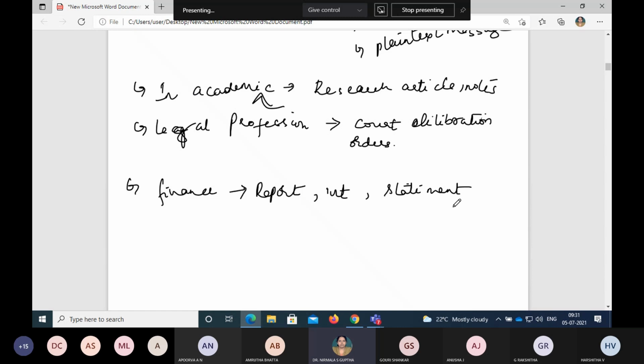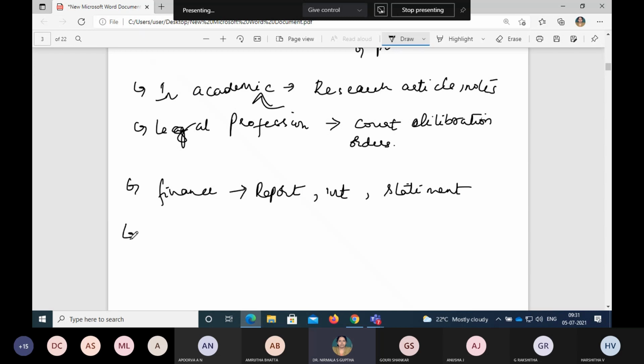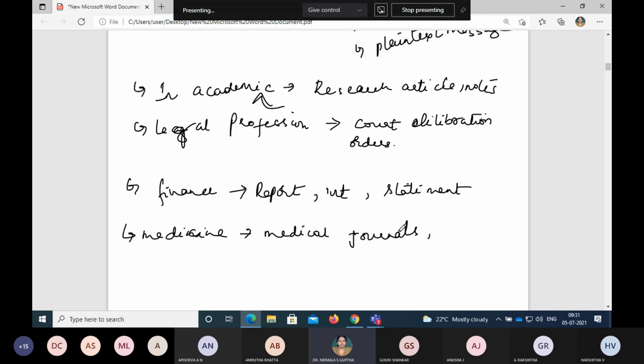When it comes to medicine or doctors, what kind of information will be floating around in the medical field? It could include medical journals, or historical information about the patient, a patient history: what treatment we have given and how the patient was treated.